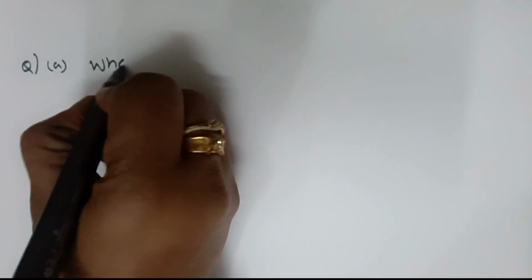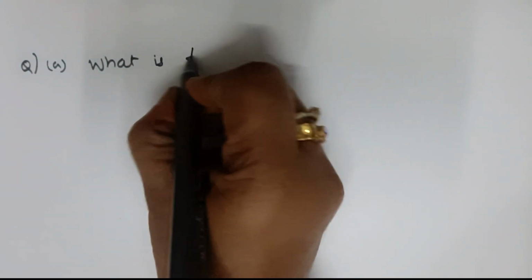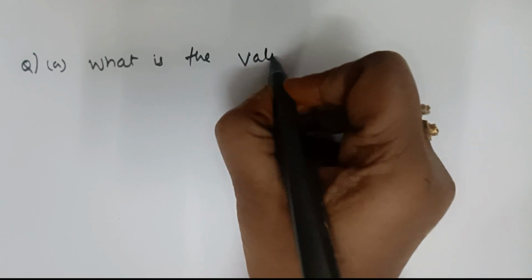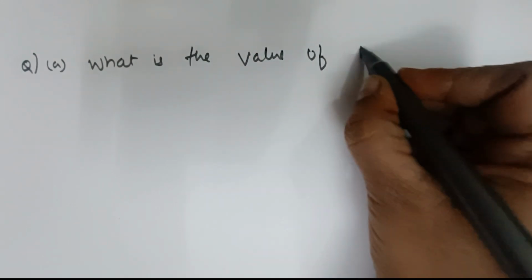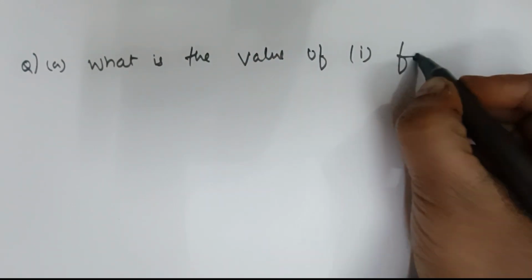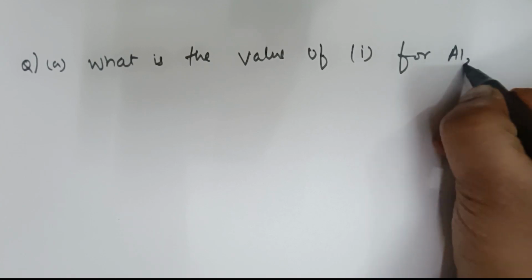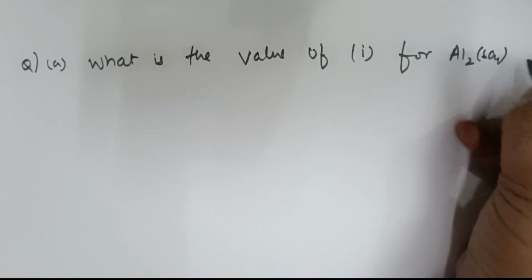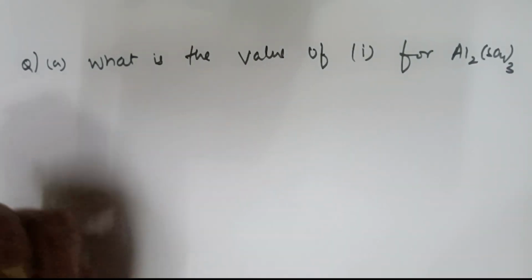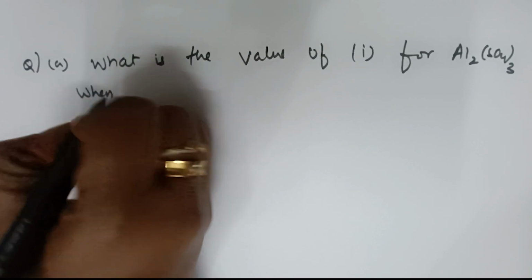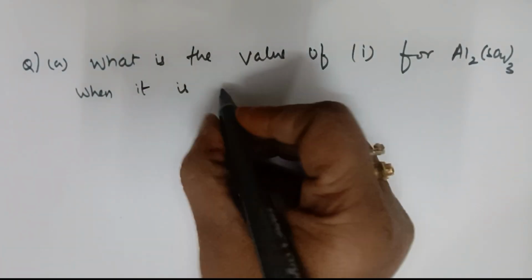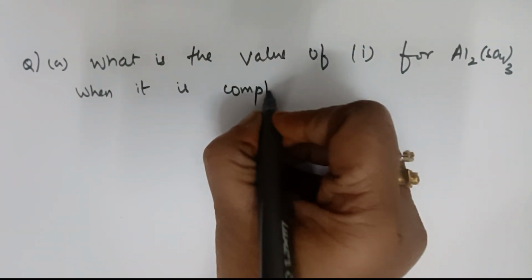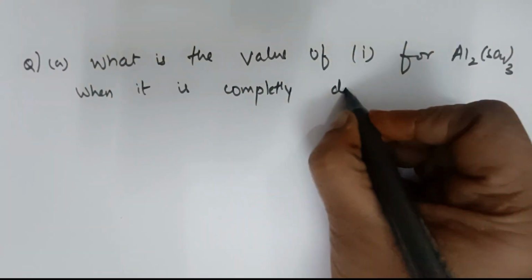So there's one question on association and dissociation, A part. They asked you what is the value of I, that is your Van 't Hoff's factor, for aluminium sulfate when it is completely dissociated. When it is completely dissociated. This is what they asked me.